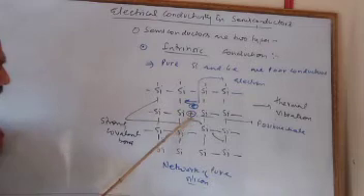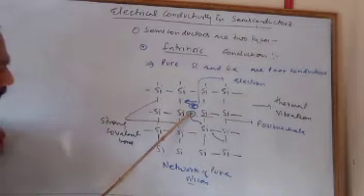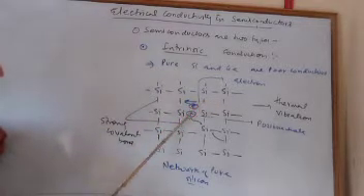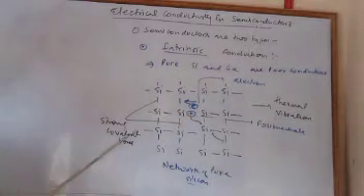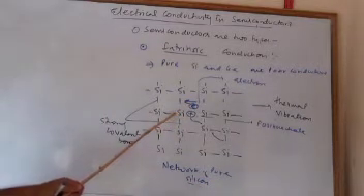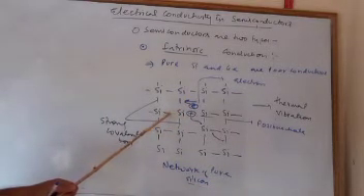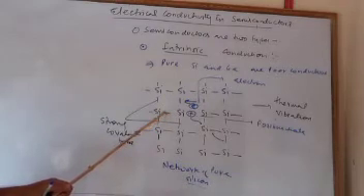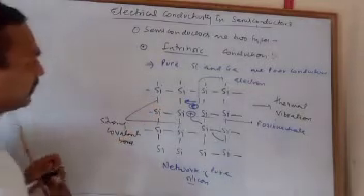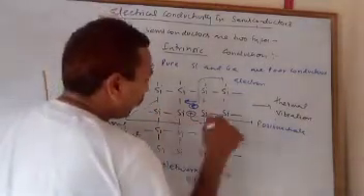Now this bond is broken, and this is a positive hole. Now the electron has come this side. Now the electron is moving towards interstitial sites, and this is a positive hole. The electron moves in one direction and the positive hole moves in the other direction. What is happening is the jumping of the positive hole from one bond to another bond.